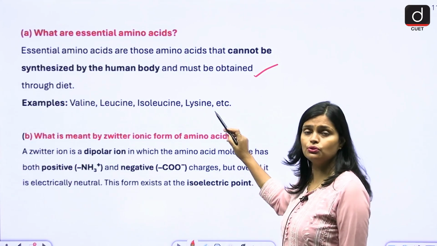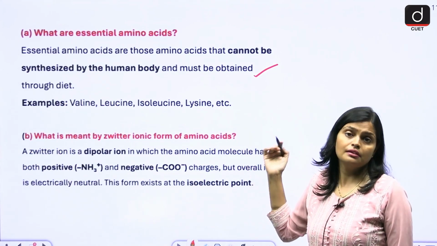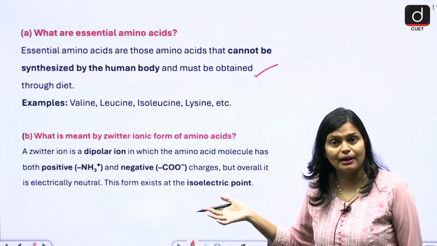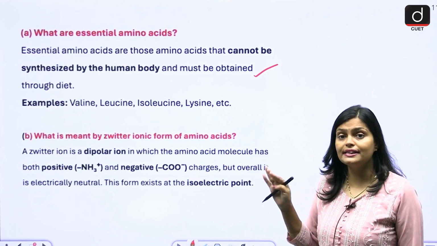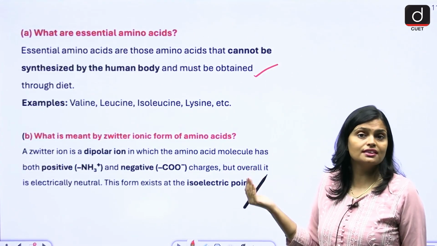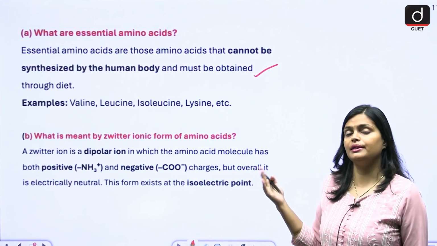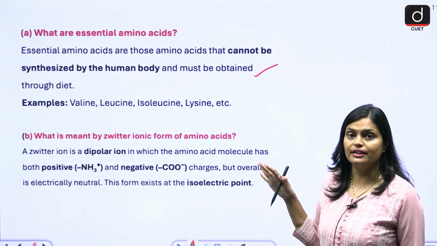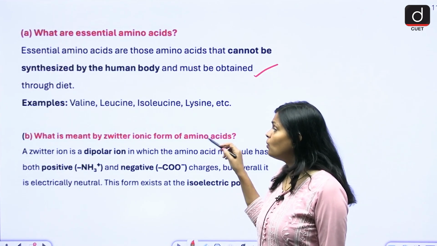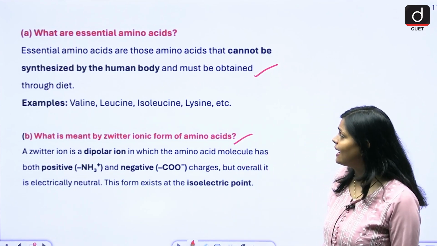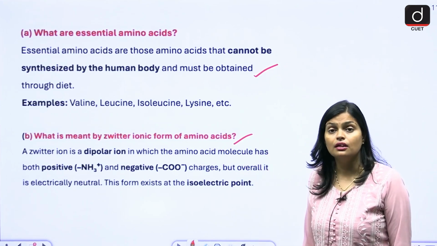Valine, leucine, isoleucine, lysine, these are the names of essential amino acids. Again, we have non-essential amino acids which are synthesized in our body only. So no need to take them from outside because ultimately we will get them from our body itself. What is meant by zwitterionic form of amino acid?